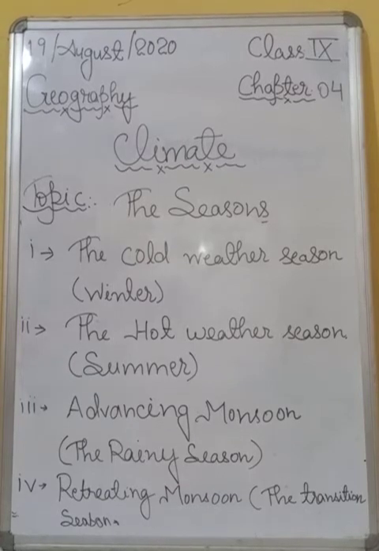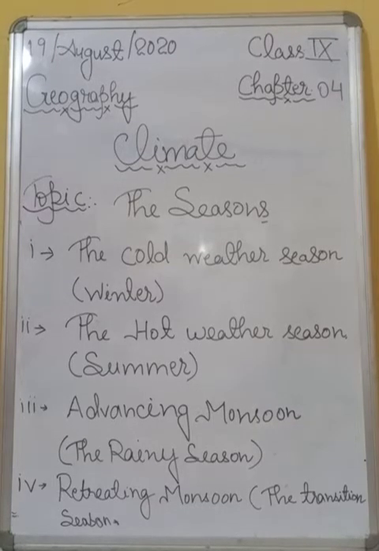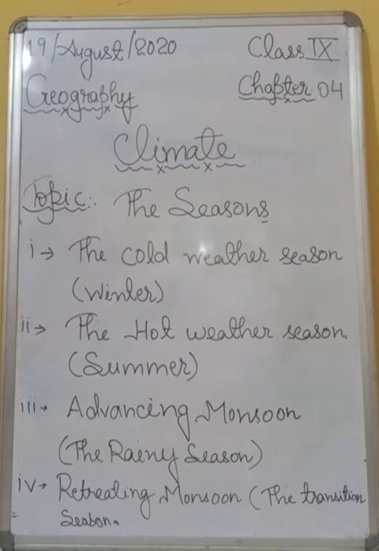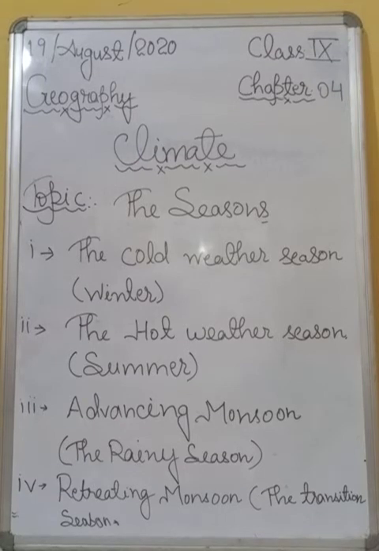So students, as I told you, the hot weather season starts with the apparent movement of the sun towards the north, and it leads to the northward movement of the global heat belt. The hot weather season starts in March and lasts up to the end of May. Okay, so students, now I will explain the features of the hot weather season.